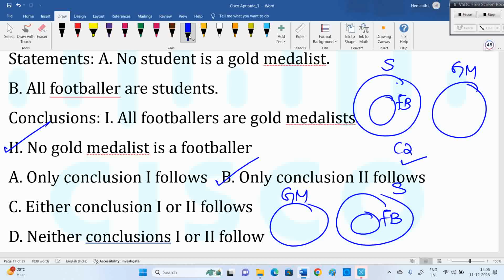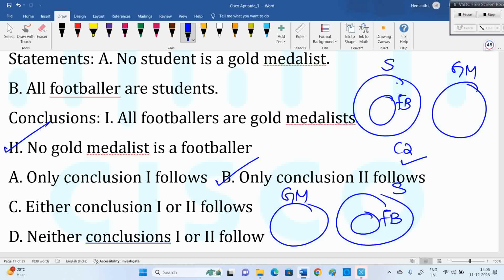What about non-food? No, that's what. Here we don't want to put the common facts. It's about the statement only. We don't want to put other cases. Here only think about statements. Here they said all footballers are students. Yes, all footballers are students. And they said student and gold medalists are not connected.